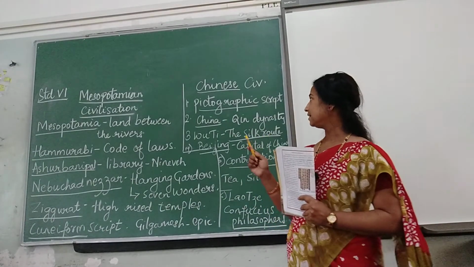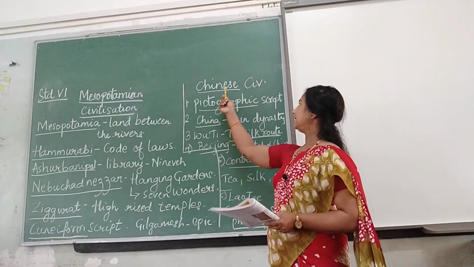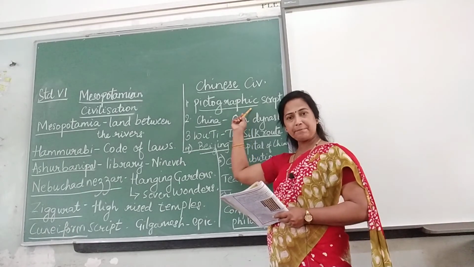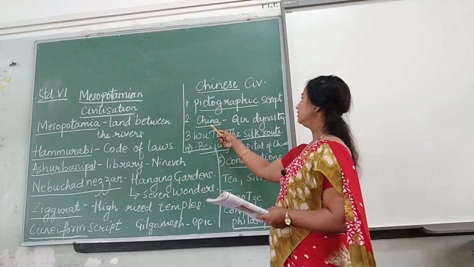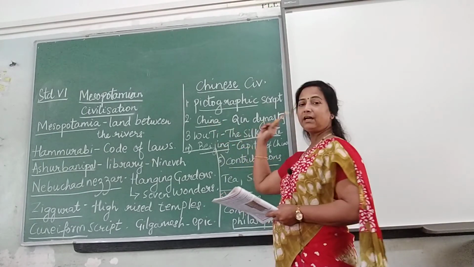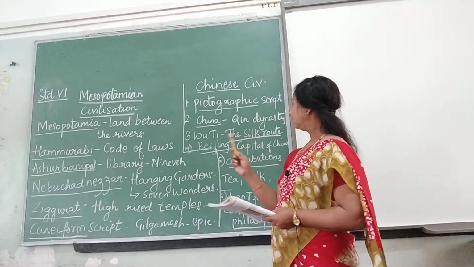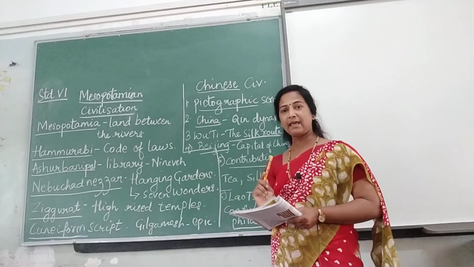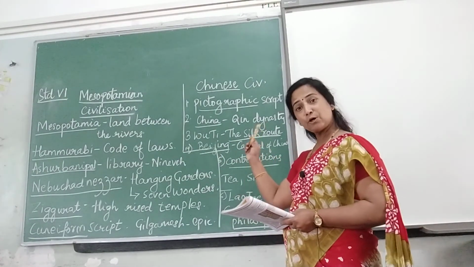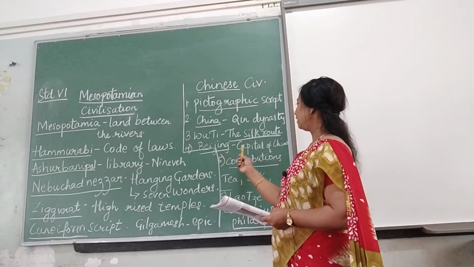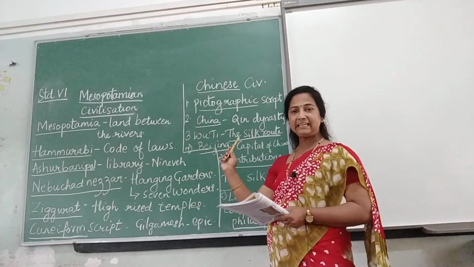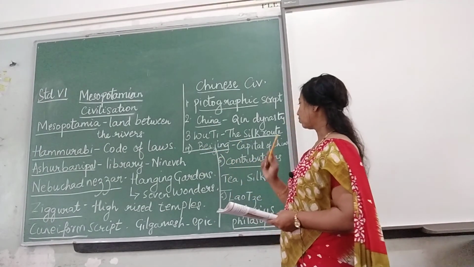So the main points you have to remember here: the Chinese used pictographic script, which is written vertically. The name China is derived from the Qin dynasty. Then Wu Ti was the famous king who founded the Silk Route, that is from Rome to China. Then the capital of China is Beijing. Then what were the contributions?